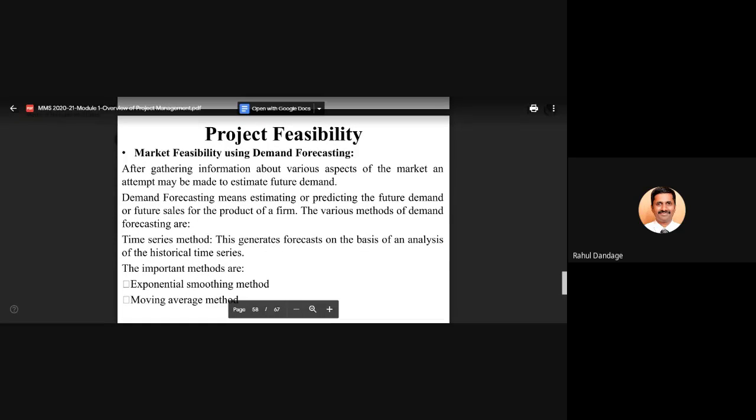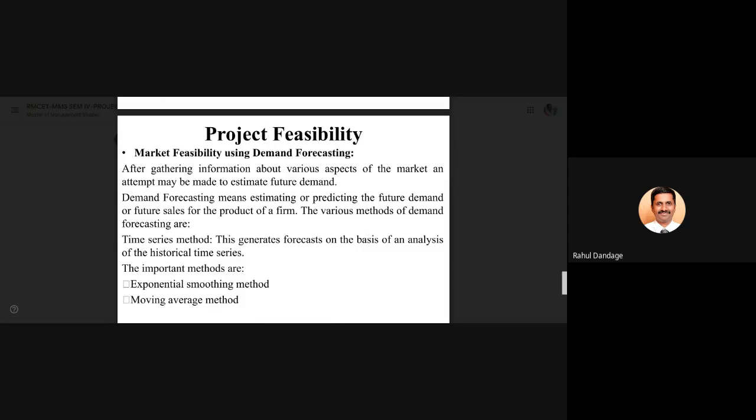This market feasibility is checked using certain techniques for demand forecasting. Demand forecasting is nothing but estimating the future demand or future sales of a product. The various methods used depend on the time series method. We can have the exponential smoothing method and the moving average method.